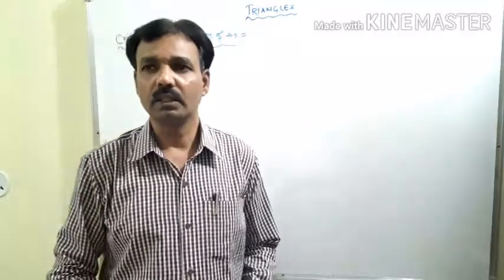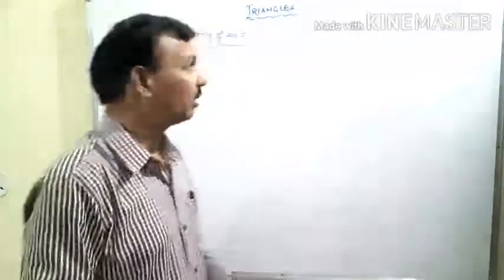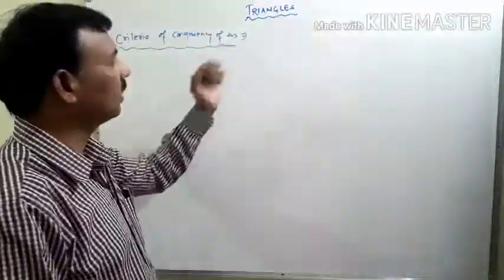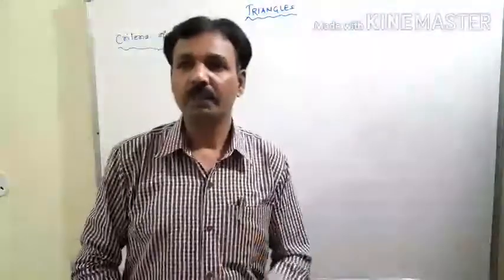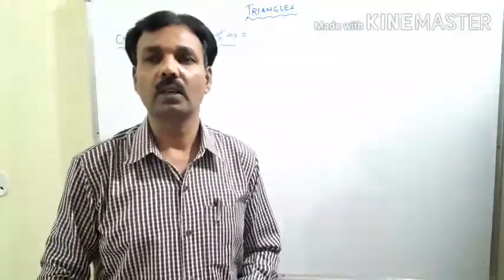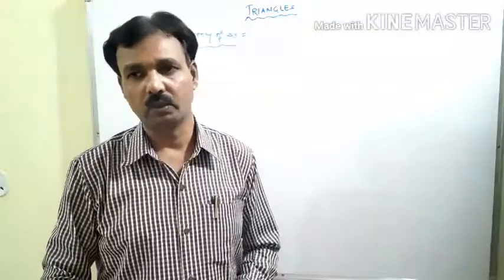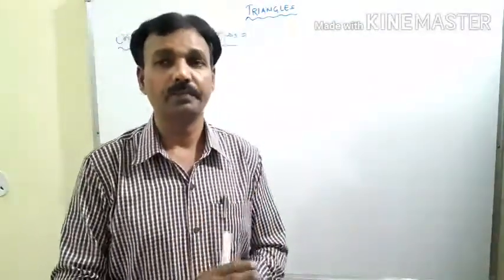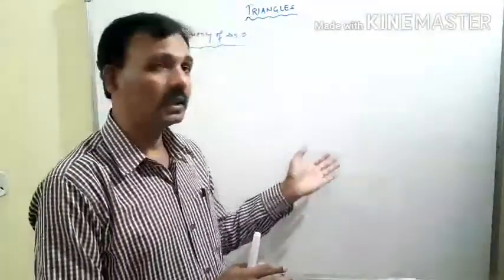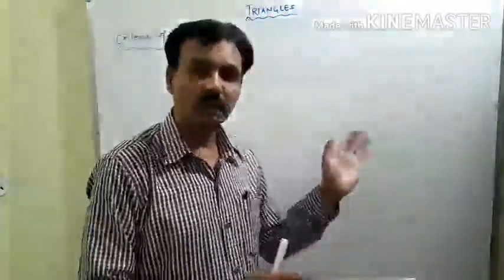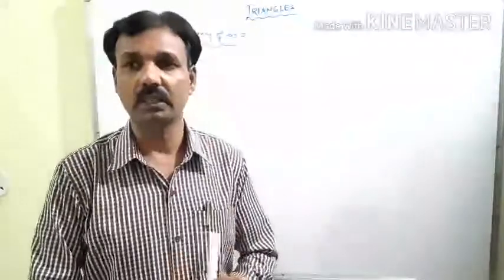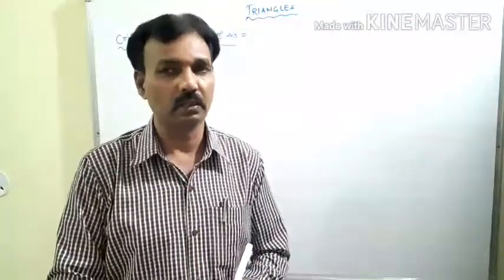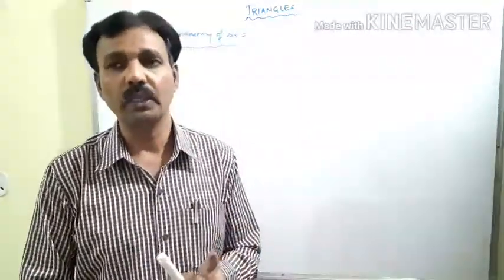Hello students, in this video we will discuss the criteria of congruency of triangles. In the previous video we already discussed when two triangles will be congruent. That means two triangles will be congruent if all corresponding angles and all corresponding sides of the two triangles are equal.